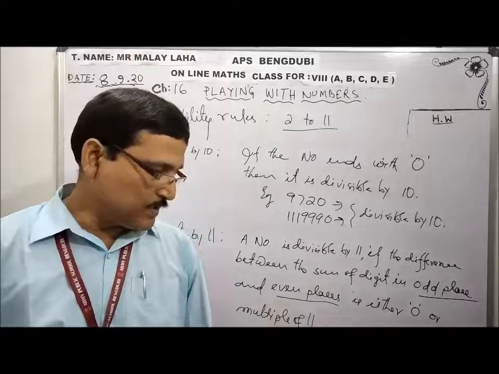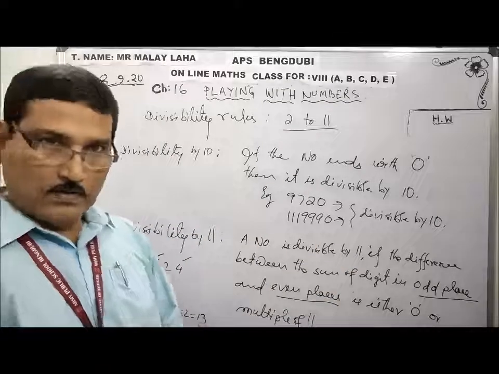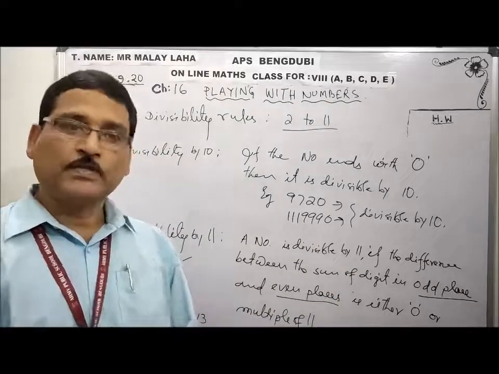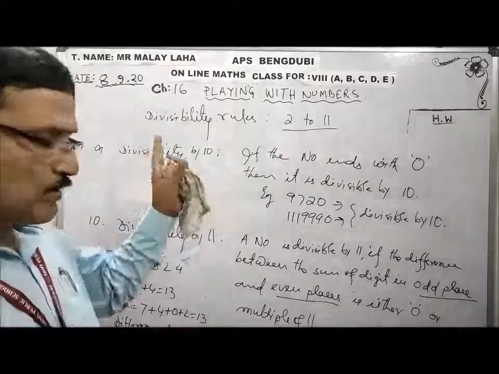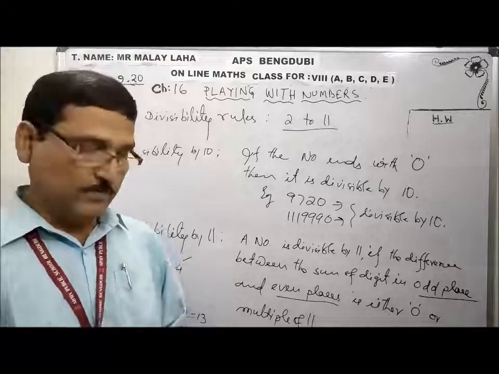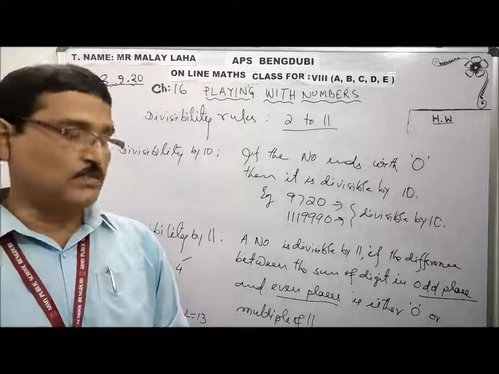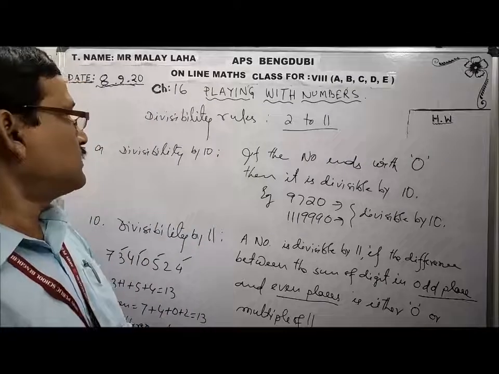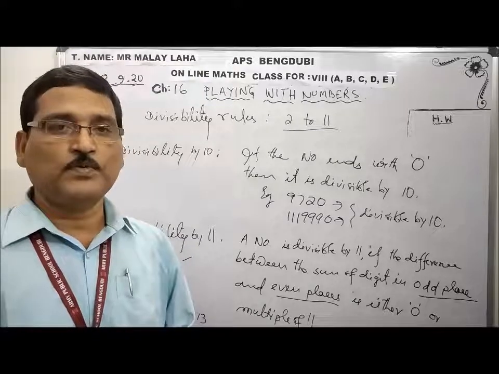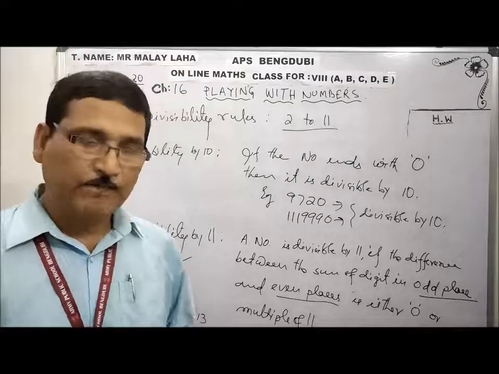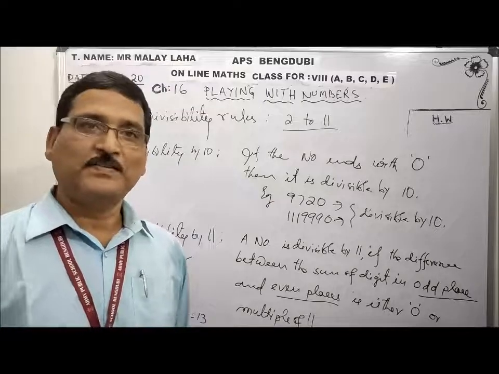Okay. From next day I will be solving your textbook questions. This is the summary of this chapter. I am giving it as an introductory part. So you have to note down all the divisibility rules and remember or memorize them. And you have to apply them in exercises 16.1 and 16.2. Playing with numbers means we have to play with the digits and numbers. Okay. Today up to this much. Next day again we will meet together. Till then, bye bye students.